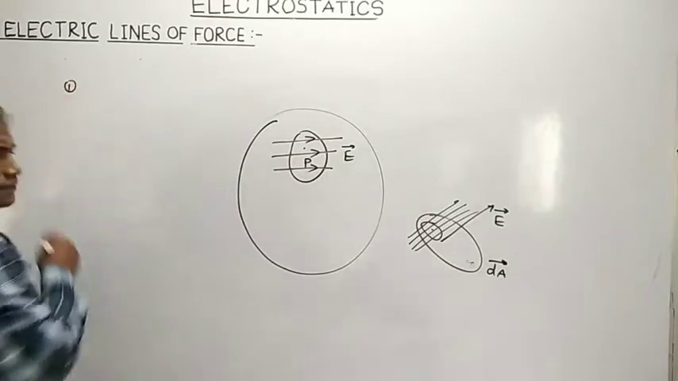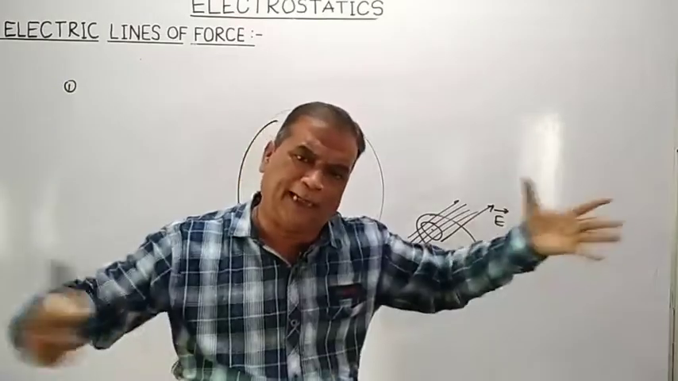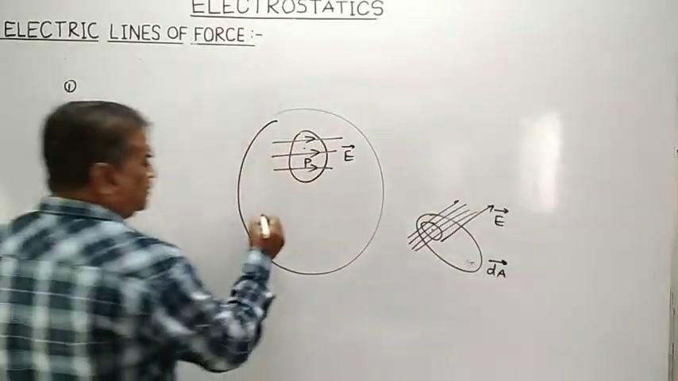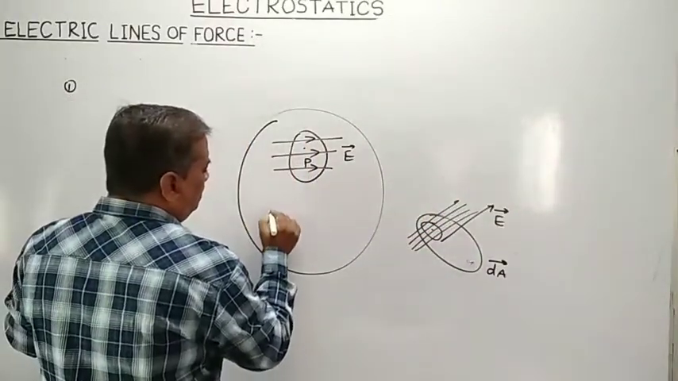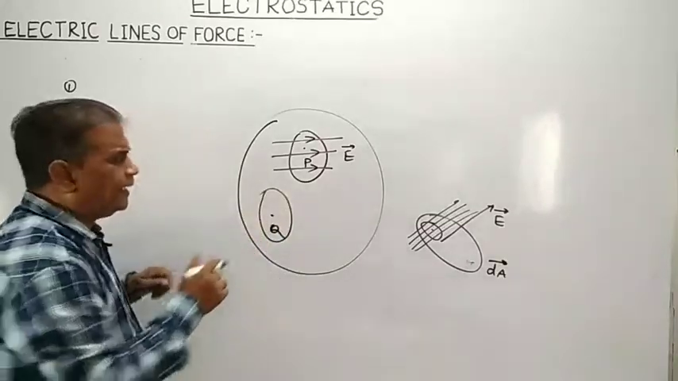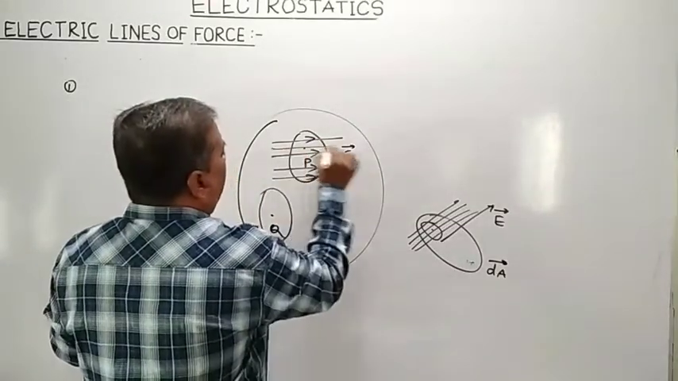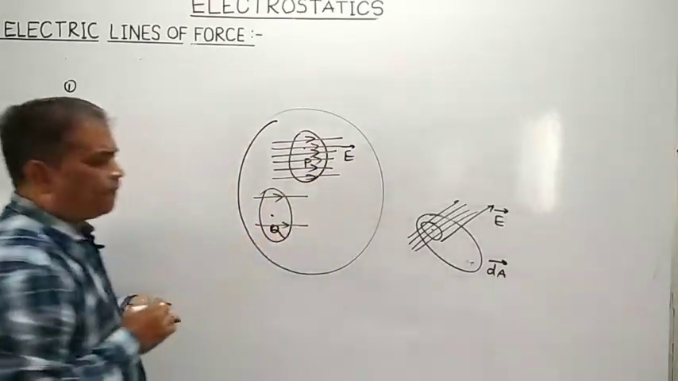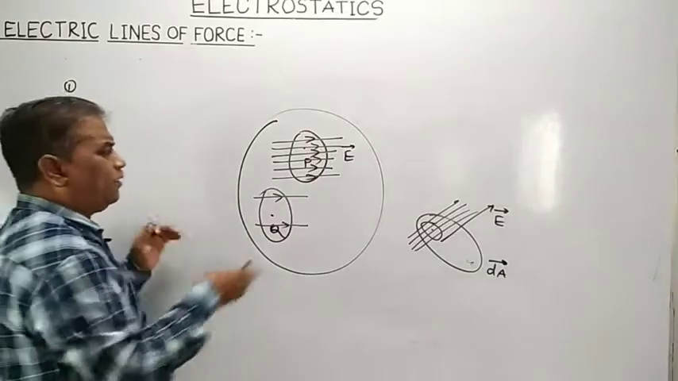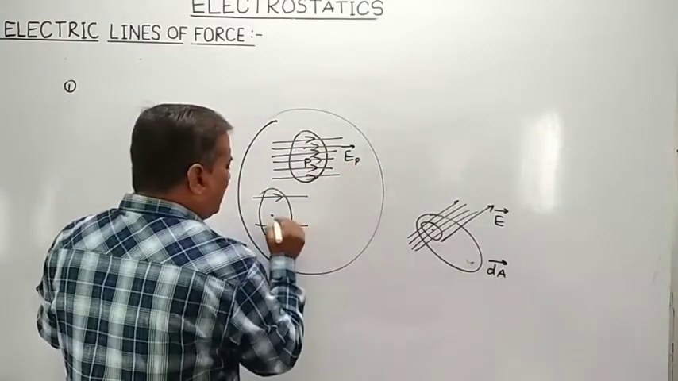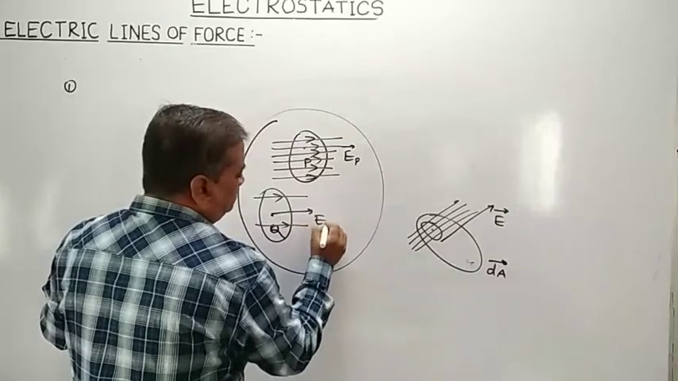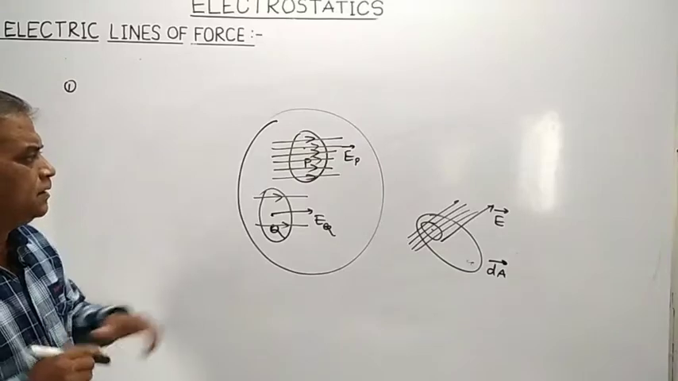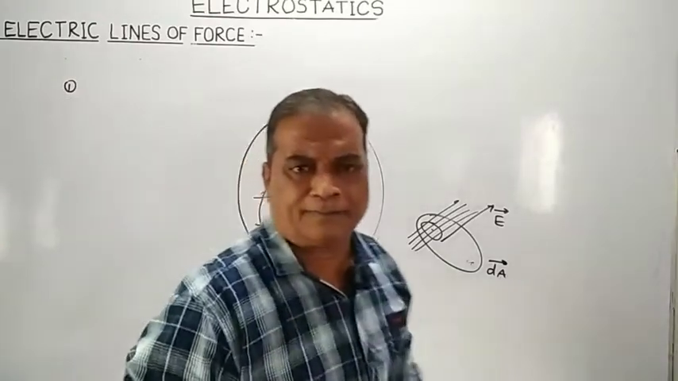If electric lines of forces are crowded... Suppose we are having this situation, there is a point Q where I will draw a unit area and here is a point P. And let us see the situation. We want to find out the electric field intensity at point P and at point Q.